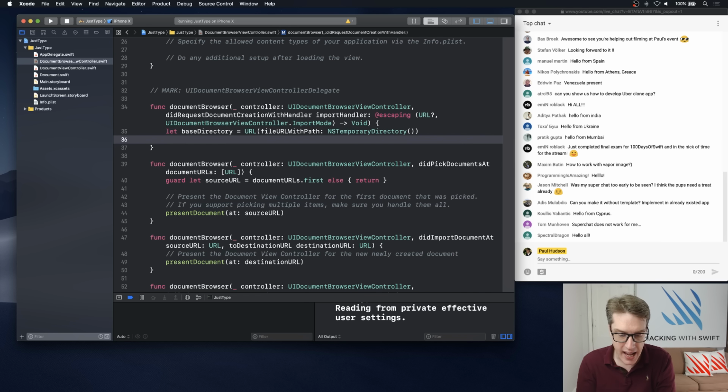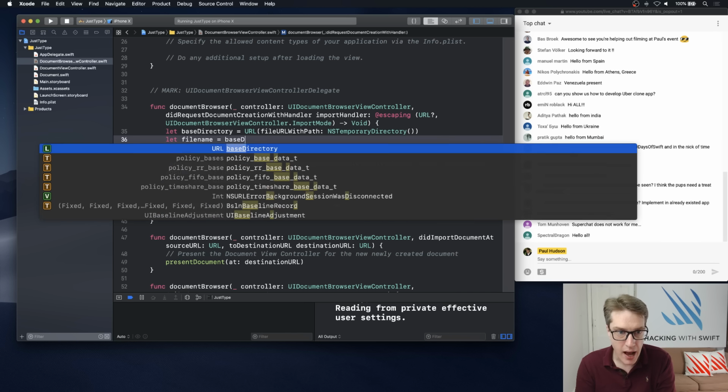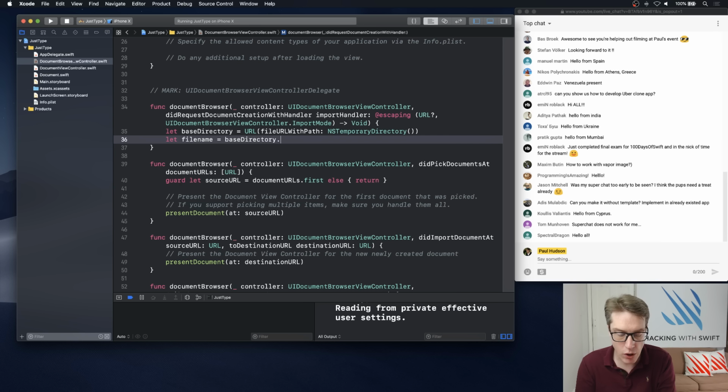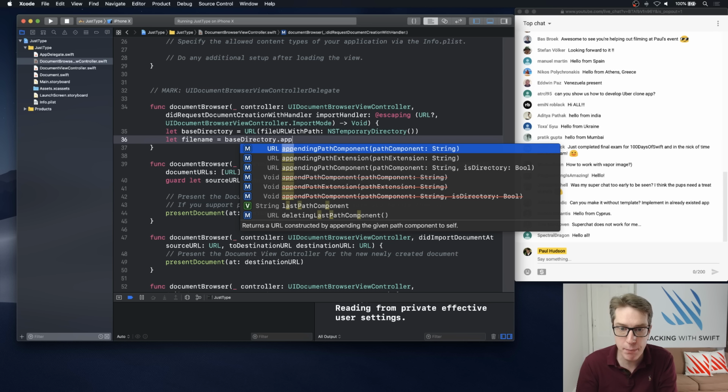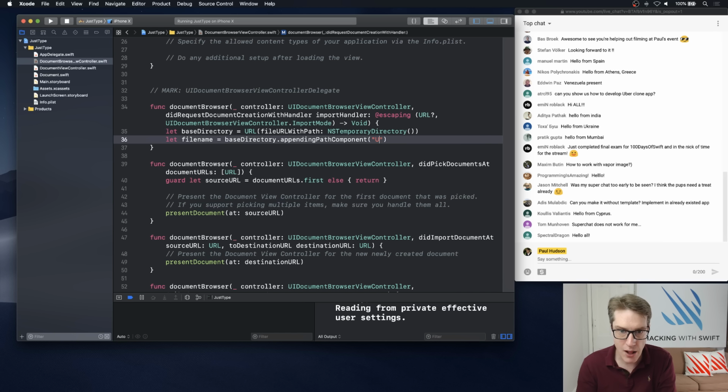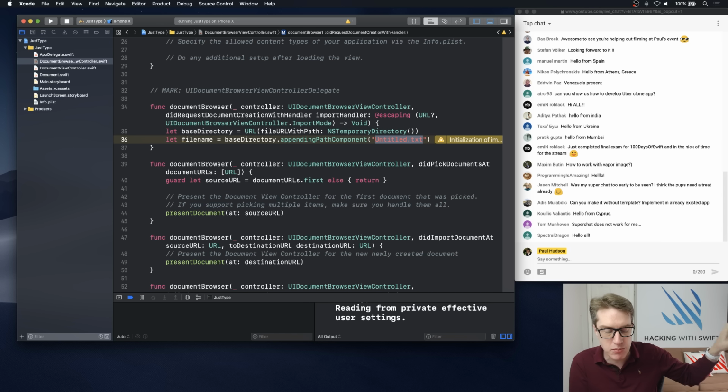We're then going to say our file name, the actual full path to the file we want to create. That's going to be our base directory dot appending the path component. I'll call this thing untitled.txt, a simple text file. So that'll get us some long random name for the temporary directory, we don't care what it is, and add untitled.txt to the end of it, so we can actually save this thing somewhere meaningful.